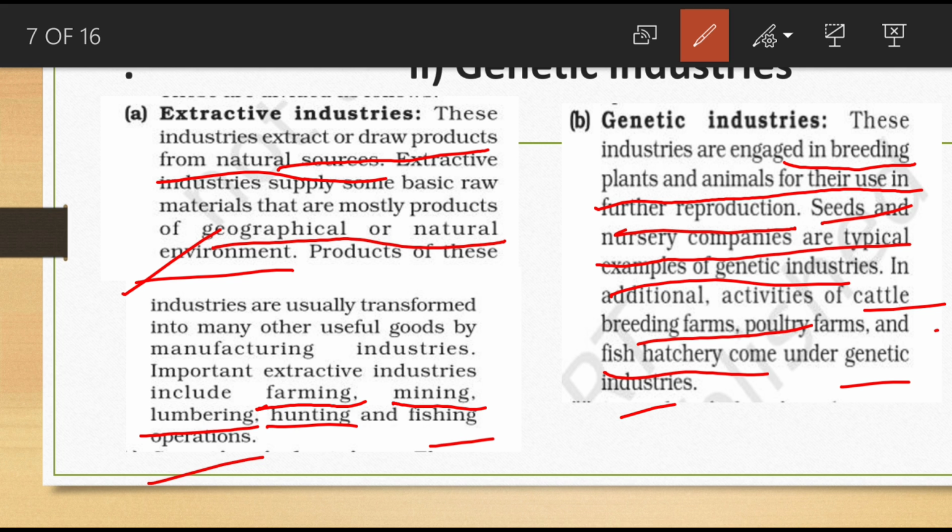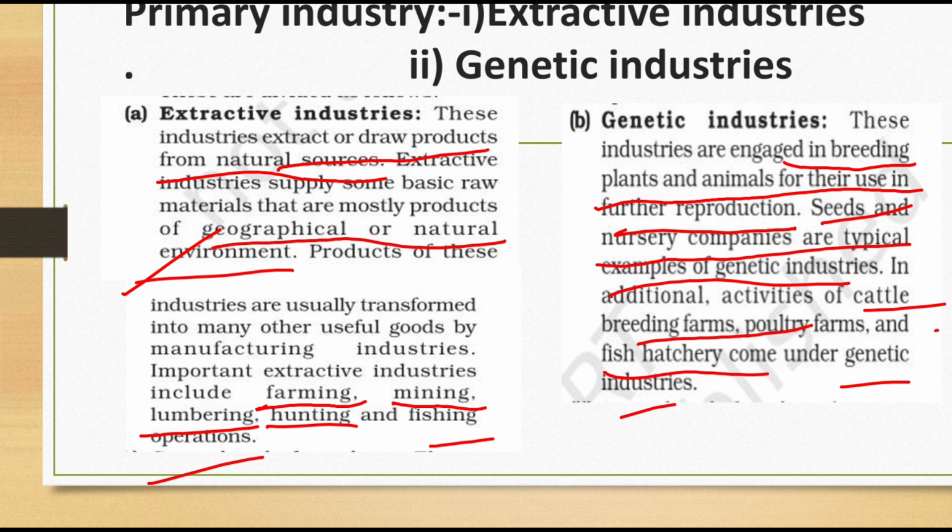These industries are engaged in breeding plants and animals for their use in further reproduction. Seeds and nursery companies are typical examples. In addition, cattle breeding farms, poultry farms and fish hatcheries come under genetic industries. So primary industry, extractive industries and genetic industries are complete.